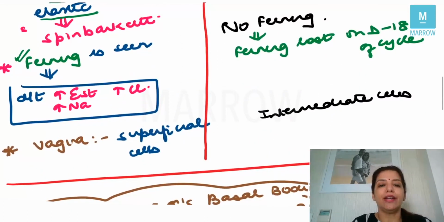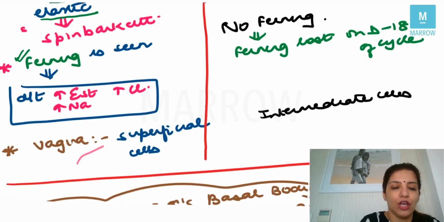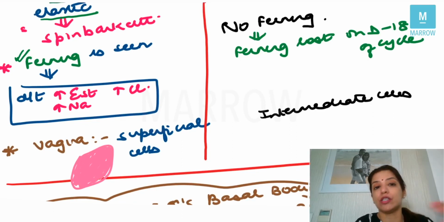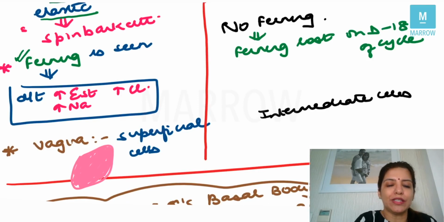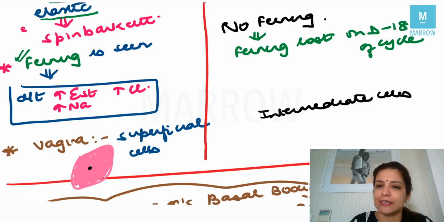Then, under the effect of estrogen in the vagina, you are going to get superficial cells. Now, how do they appear? Superficial cells are pink colored cells. If you take a sample from the vagina in the first half of the menstrual cycle, you will see pink colored cells with a pycnotic nucleus, which are called superficial cells.